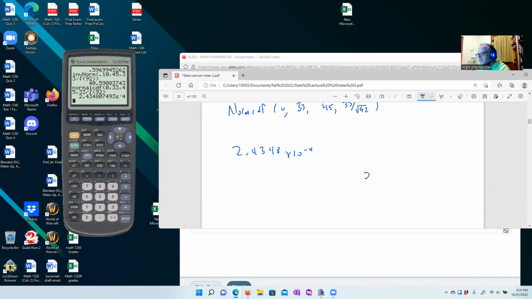So let me move it over here, 2.4348 times 10 to the negative fourth. This is 1, 2, 3, 4. So 1, 2, 3. We put the decimal place here and then there. Okay, this is 2/100ths of a cent. Okay, so is it less than a nickel? Yes, by quite a bit.